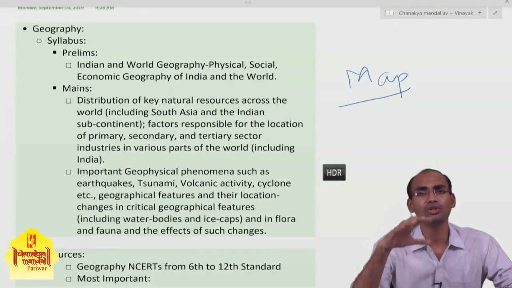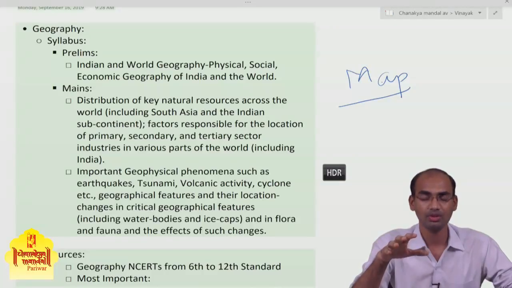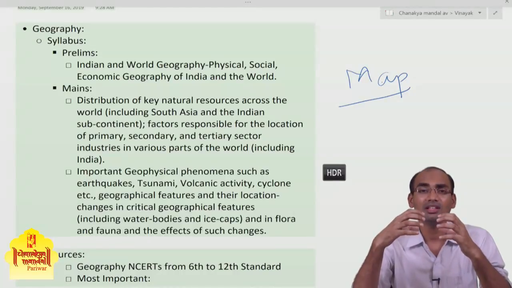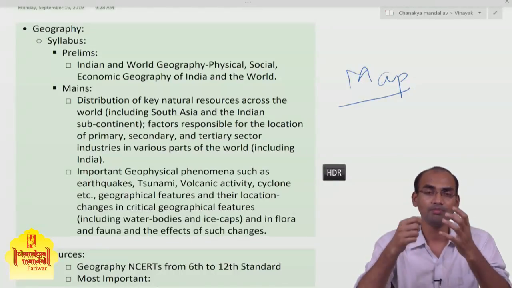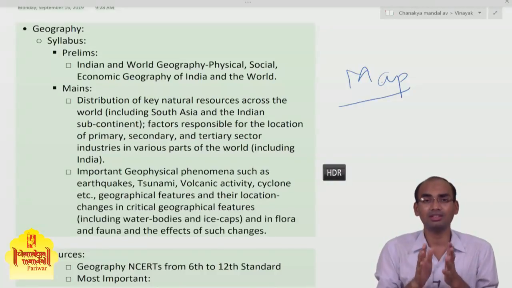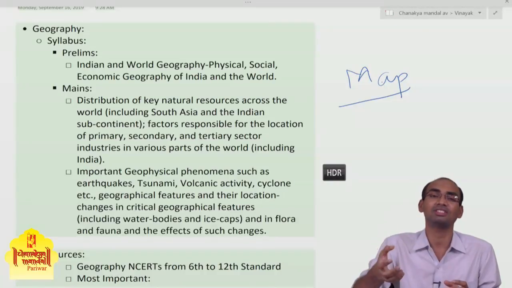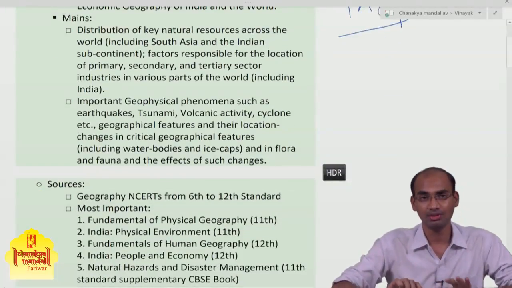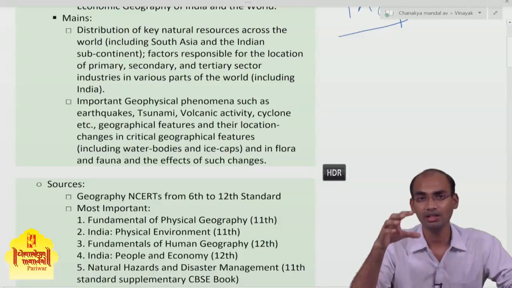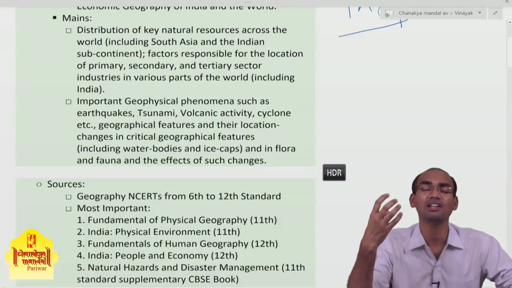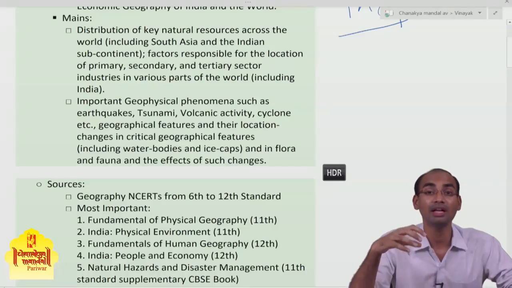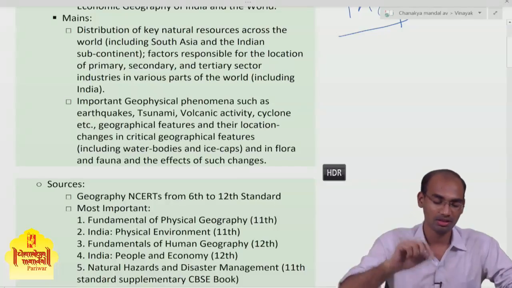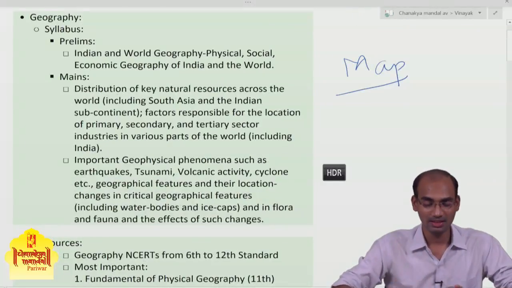First let me tell you, geography is not an isolated subject. Geography deals with various subjects. We can call it an interdisciplinary subject. If you take sociology, there's geography. If you take international relations, there's geography. I will explain afterwards how geography is important from an international relations perspective, from an environmental perspective, and how it is different from a societal perspective. We'll deal with that later. First we'll go through the syllabus.